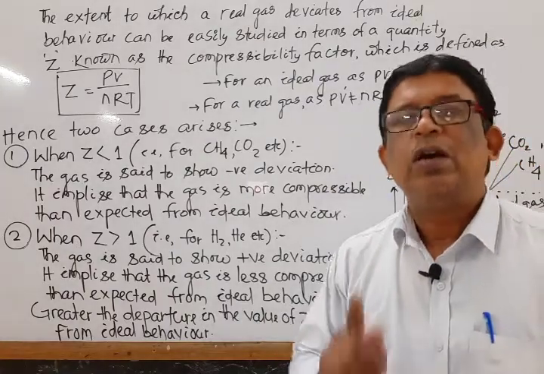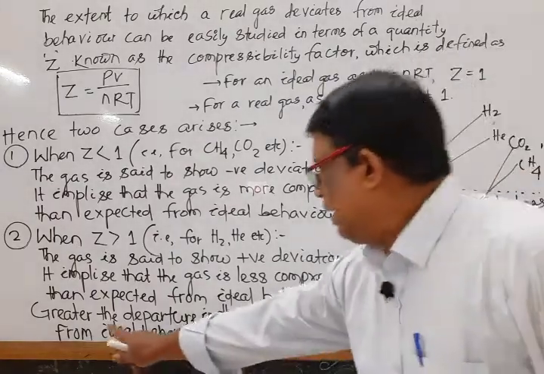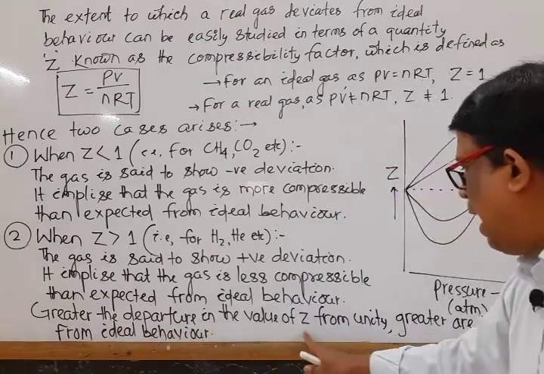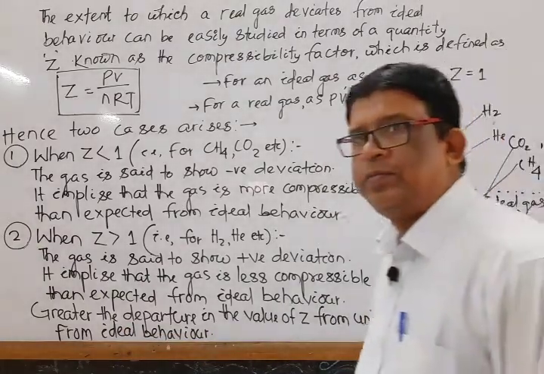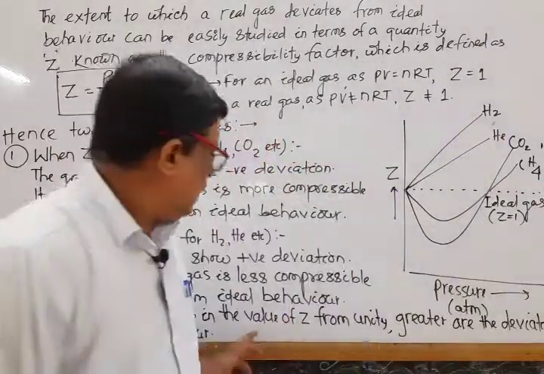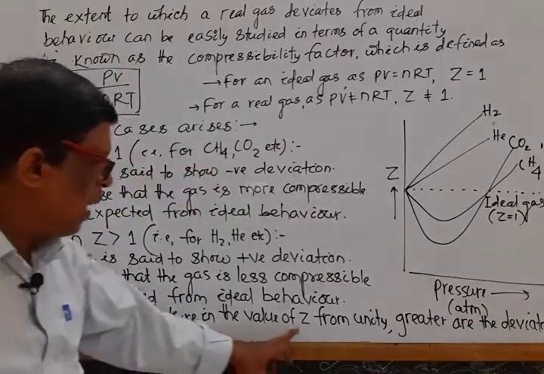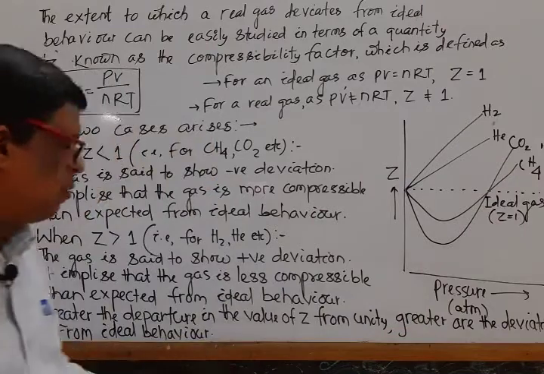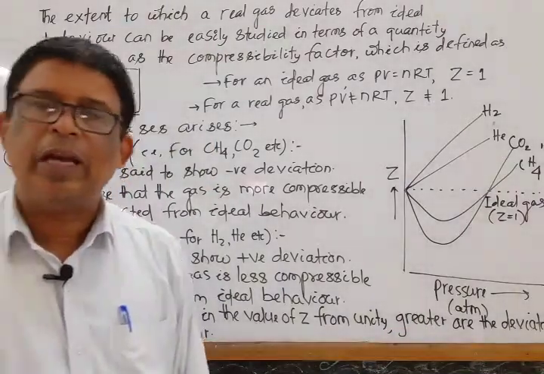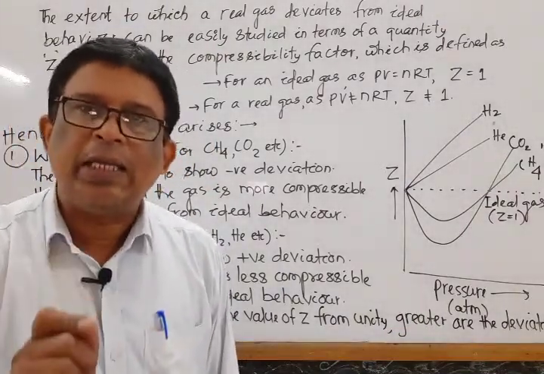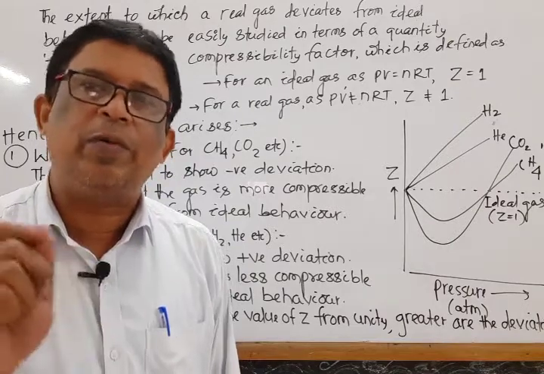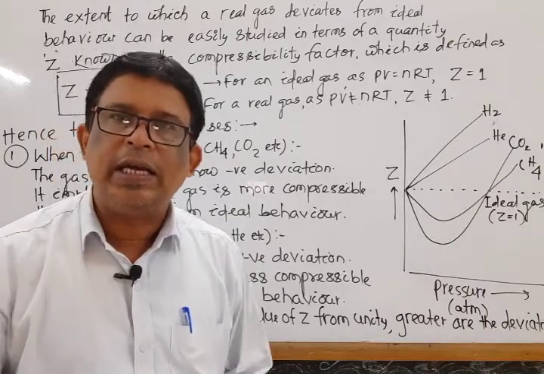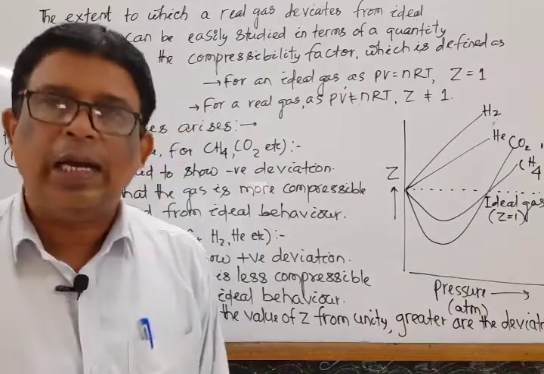So from this, one can draw a conclusion that greater the departure in the value of Z from unity, greater is the deviation from ideal behavior. I repeat again, greater the departure of the value of Z from unity, greater is the deviation from ideal behavior.